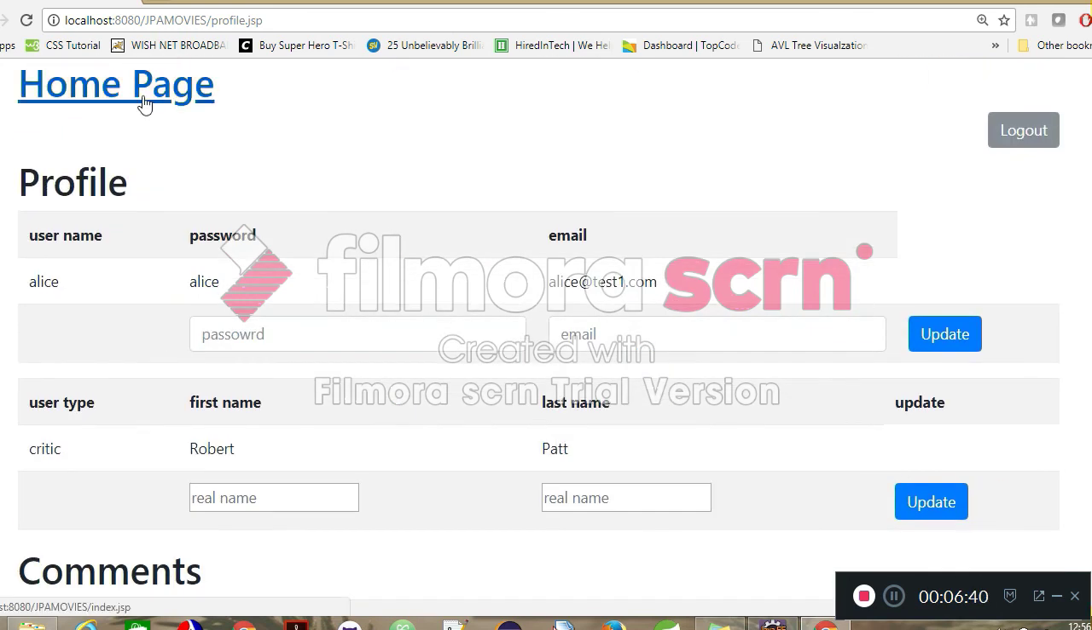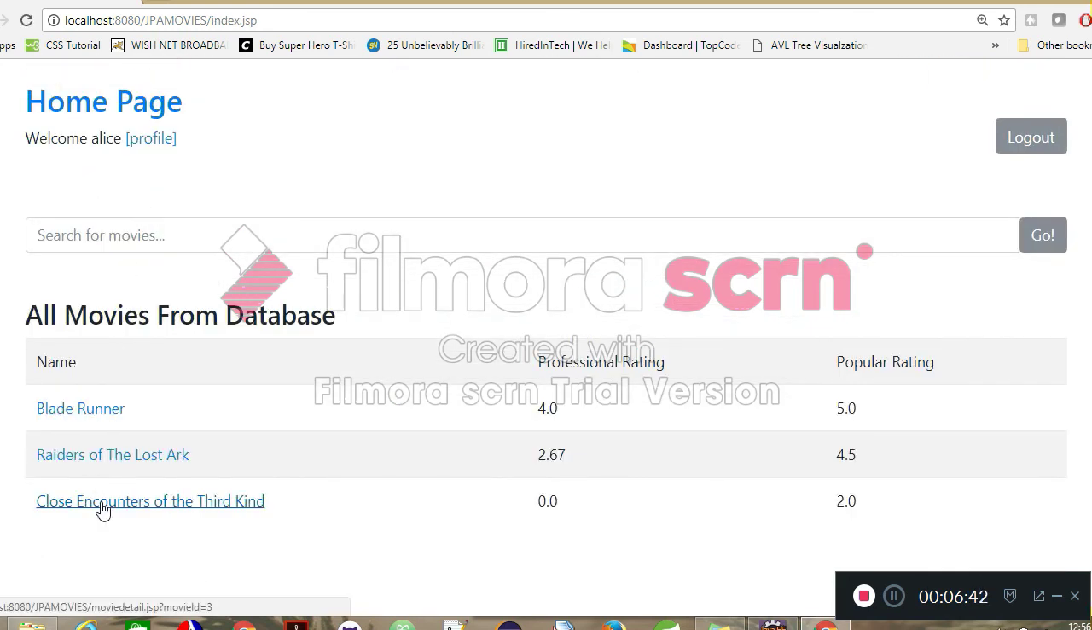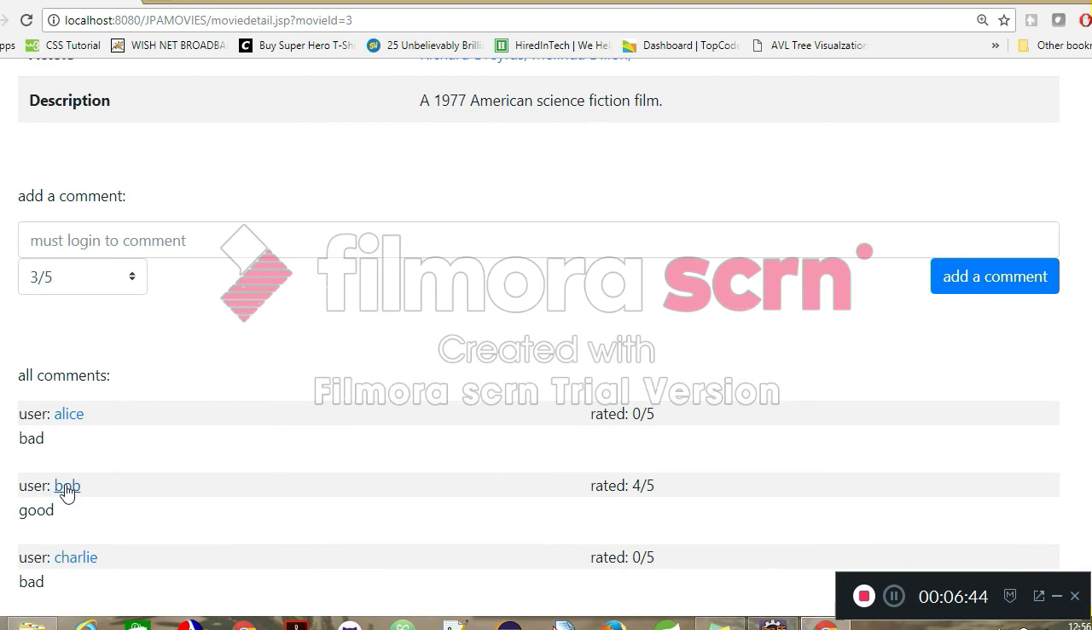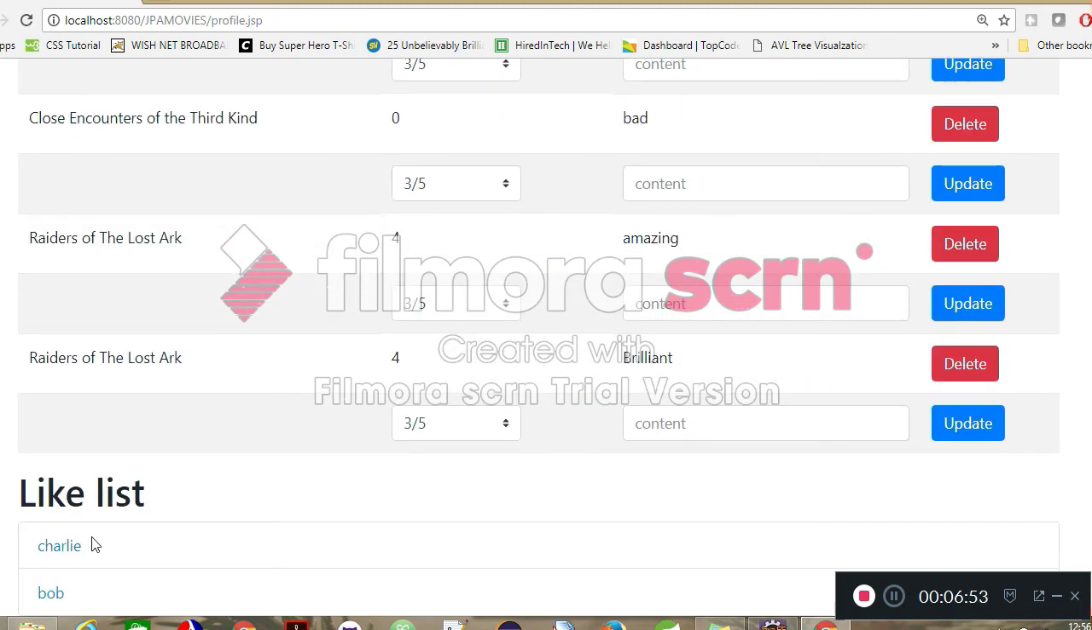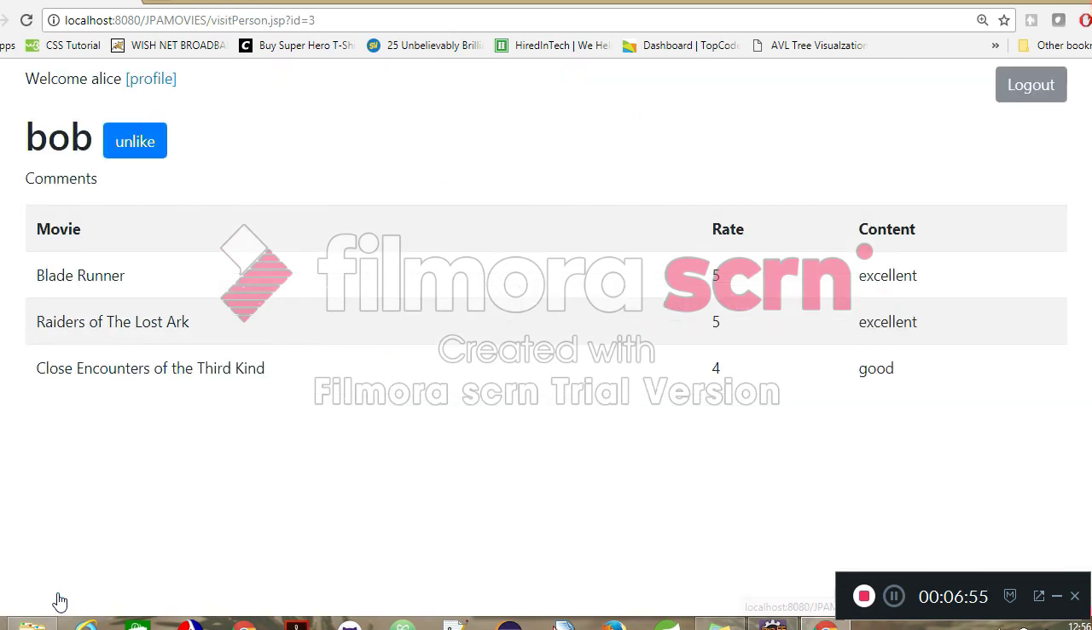If we add, let's say, Bob, and we like them, then we go to the profile page, and we can see Charlie and Bob, and we can redirect to their profiles also, and see which movies they have commented on and rated in their profiles. So that's all for the critic user role.